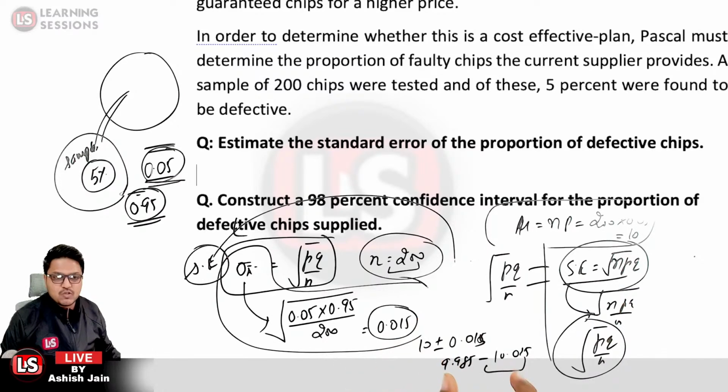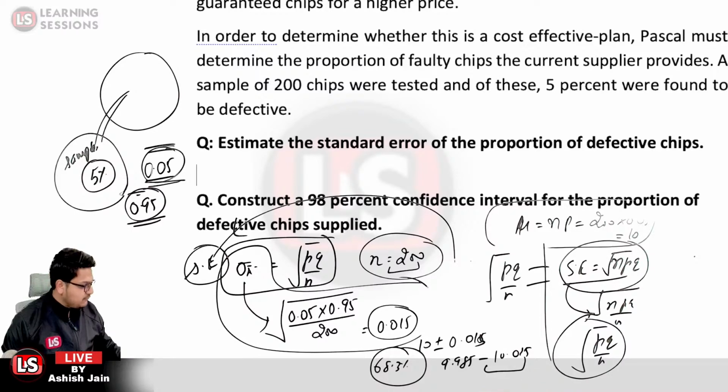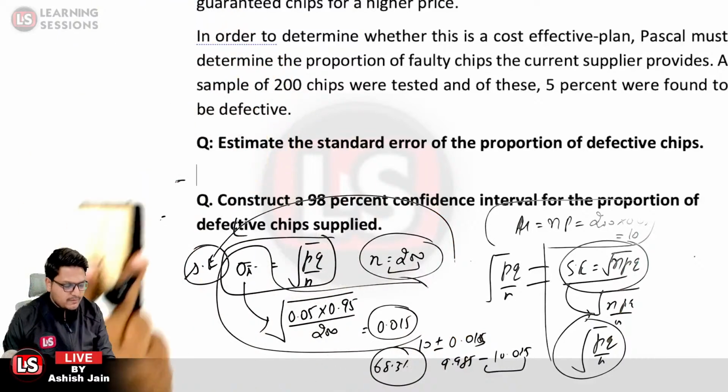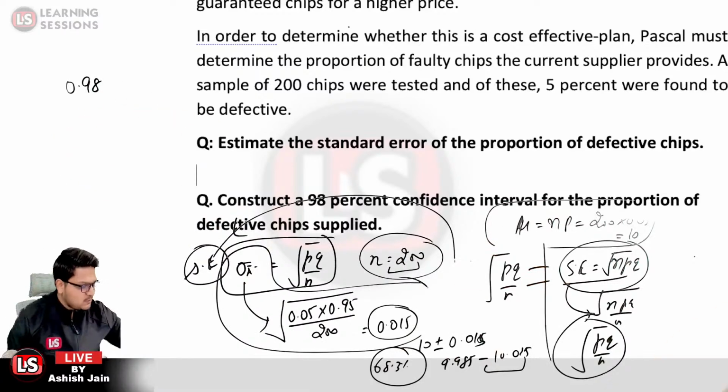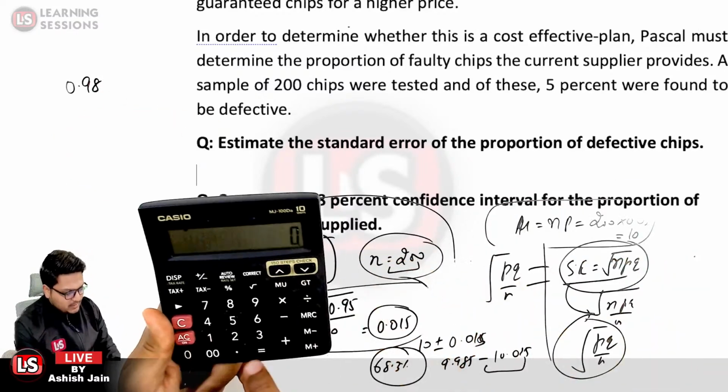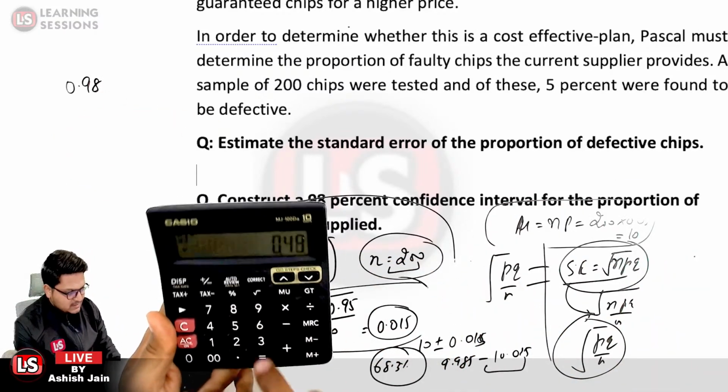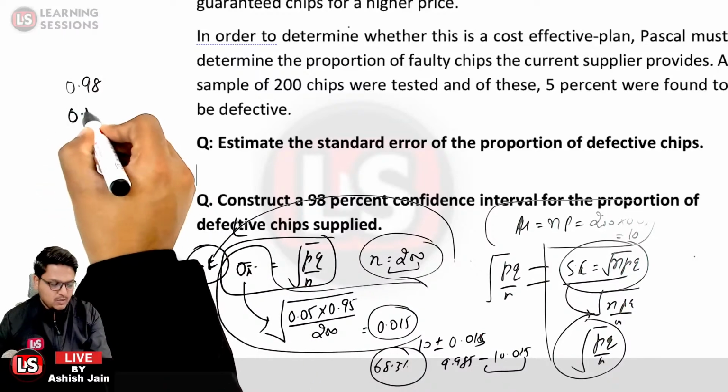Yes, this was for 68.3%. But as per the question, I'm just coming to that particular part. Over here, we established the interval for 68.3% of the certainty, that is one time of this. But if we are to establish the interval for 98%, what will be the value? First of all, converting it into the decimal, that is 0.98, and dividing it by 2, that is 0.98 divided by 2, which equals 0.49.